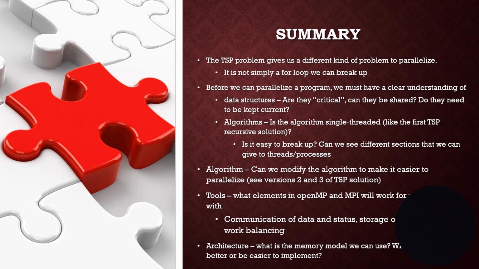The traveling salesperson problem gives us a different kind of problem to think about for parallelization. It's not a for loop that we can just easily break up. And we learn from looking at it that before we can parallelize a program, we really have to understand the data structures. Are there any critical data structures? We have to understand what things have to be shared, what things have to be kept current among all the processes or threads. And also we have to ask ourselves, are the algorithms we're looking at single threaded to where we can't actually even parallelize them at all? Is it easy to break up?